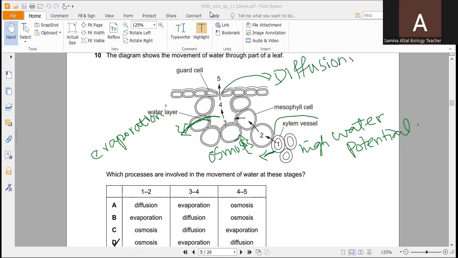So according to this, you can see at 1 to 2 there is osmosis. According to this, A and B are not the correct options. C or D can be the correct option for osmosis, but for the second, 3 and 4 should be evaporation, and 4 to 5 will be diffusion. So according to this, D is the correct option.